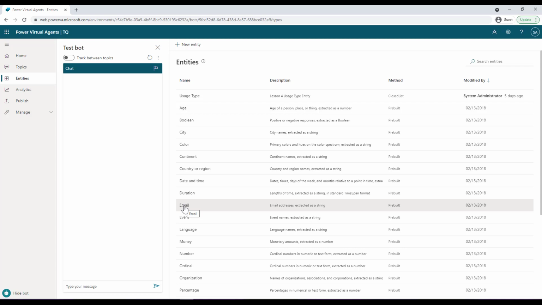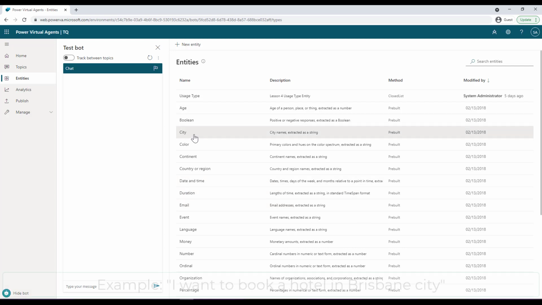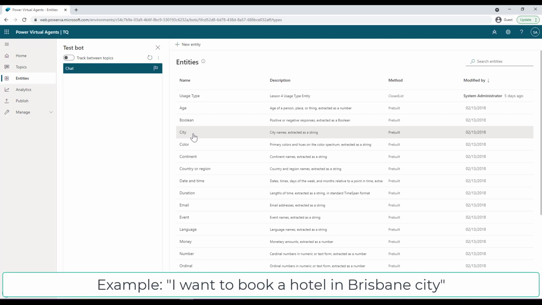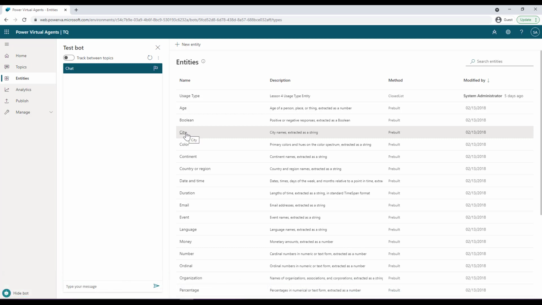So in case a user provides the city name, like, I want to book a hotel in Brisbane City, then the bot should be able to extract the name of the city, that is Brisbane. I could also provide some other city, say Melbourne or something else. So the bot should be able to extract the relevant information. Now, similarly, we have age, boolean, color, continent, country or region, etc.